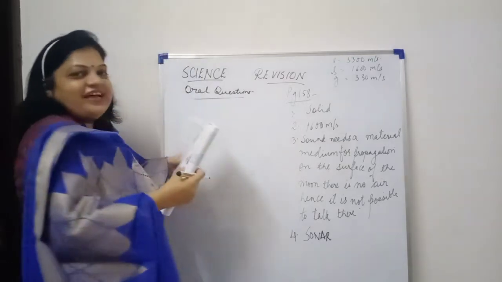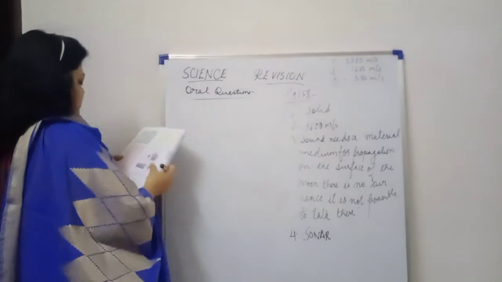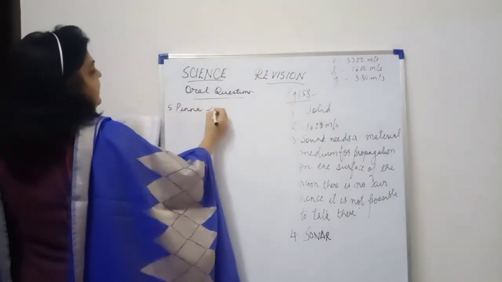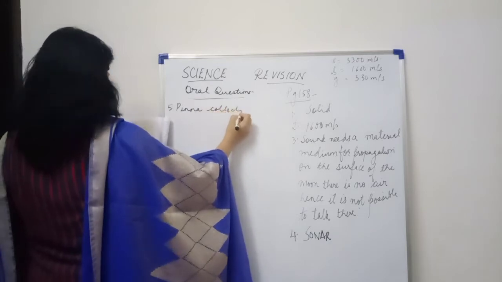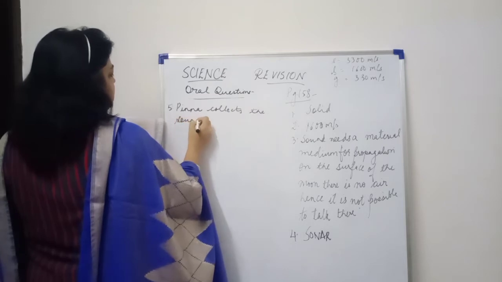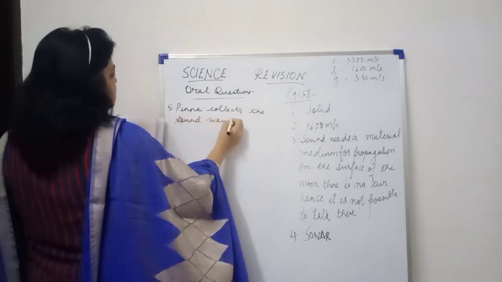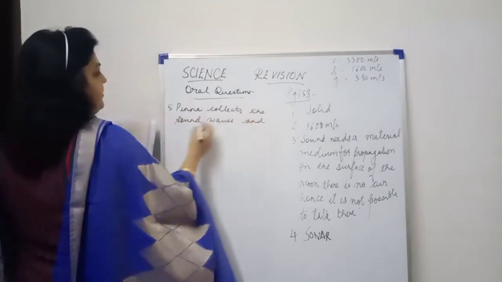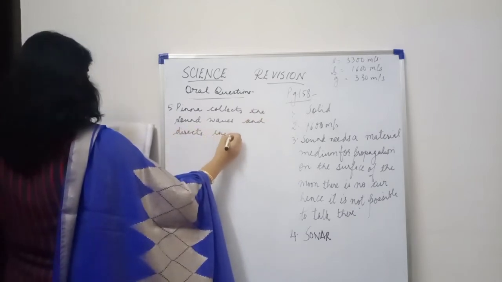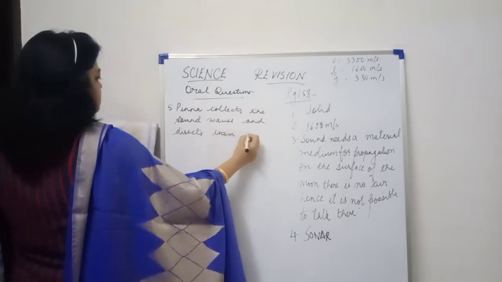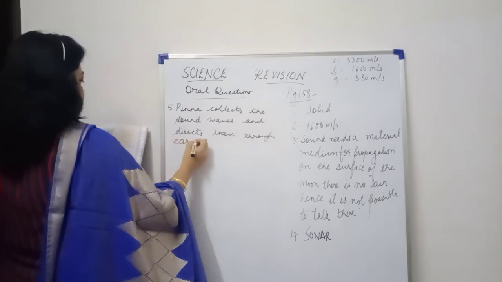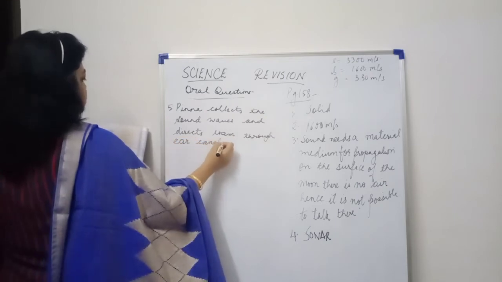So 5th answer will be, that is, pinna collects the sound waves and directs them through ear canal. Okay, so this is the answer for the 5th question.